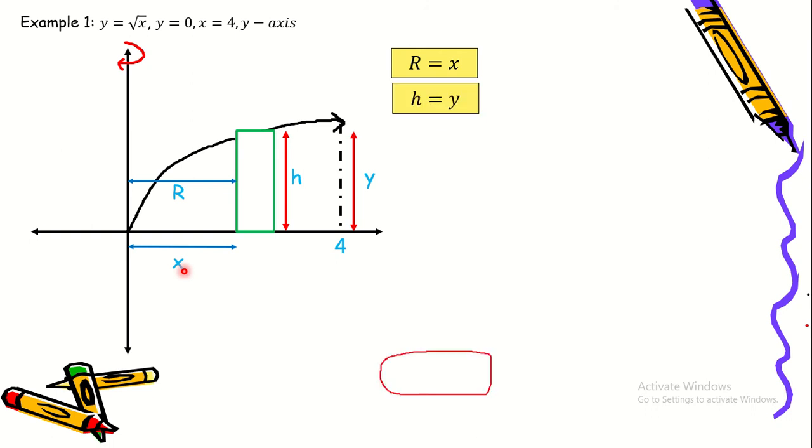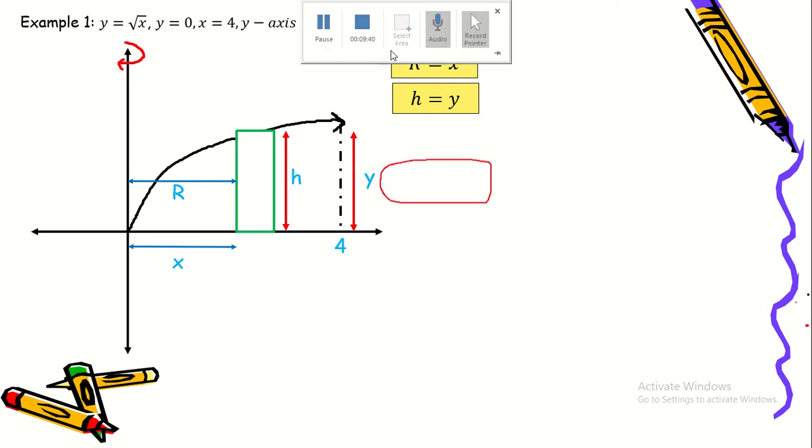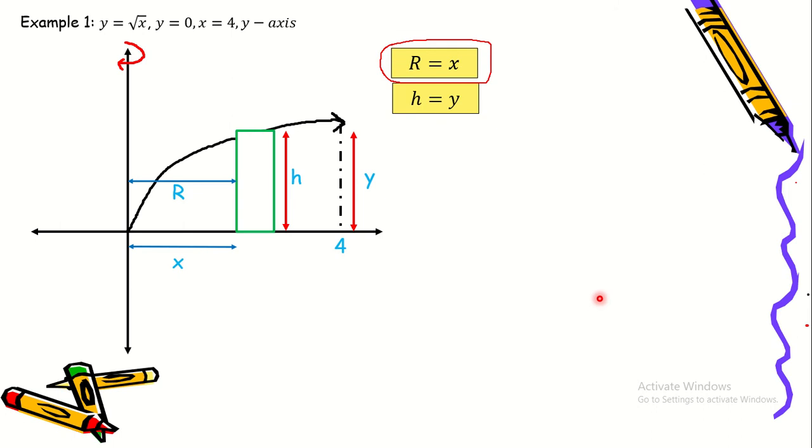Now, if we're rotating it about the y-axis or about any line parallel to the y-axis, the radius and the height have to be in terms of x. Okay, so now the radius is already in terms of x, r of x. We just have to convert y into something in terms of x. Okay, so now we know that y is equal to square root of x. So we can replace y with square root of x.